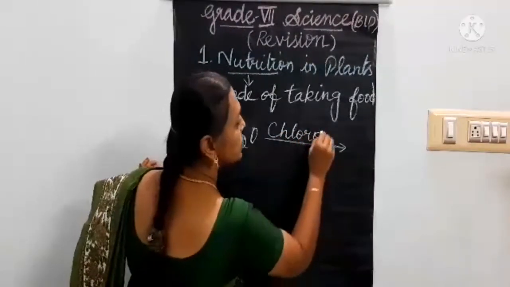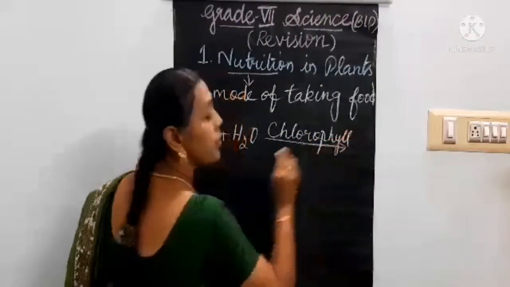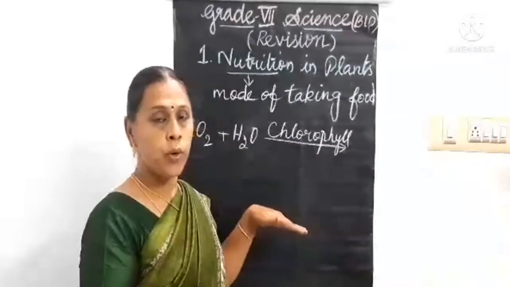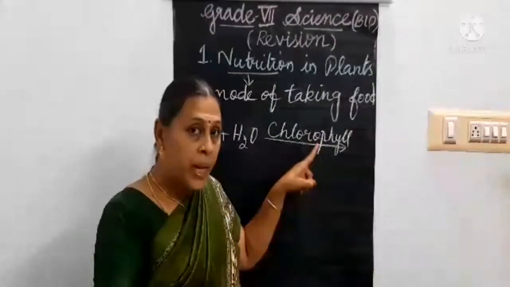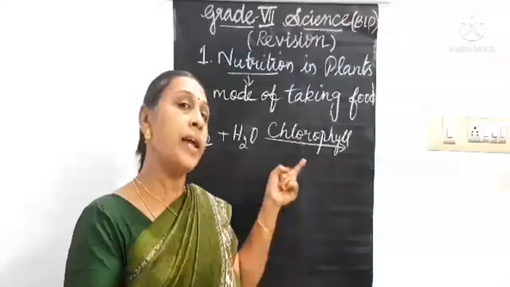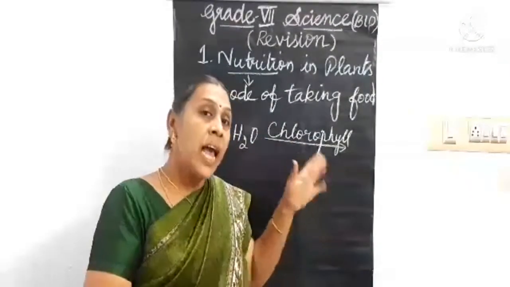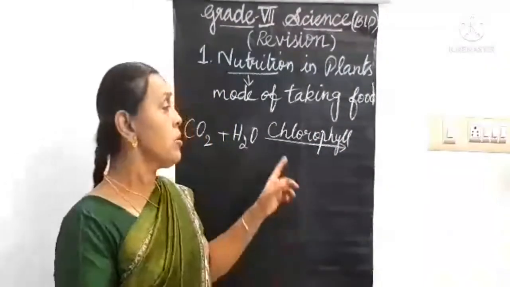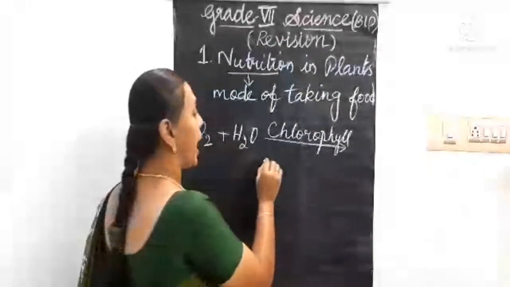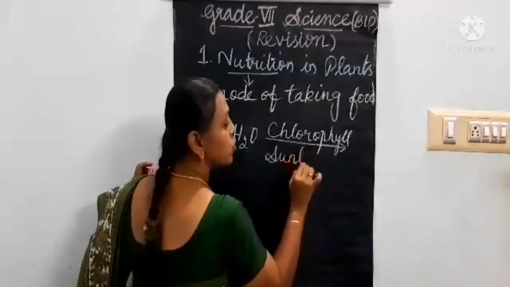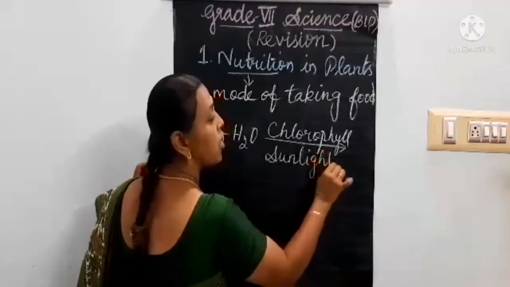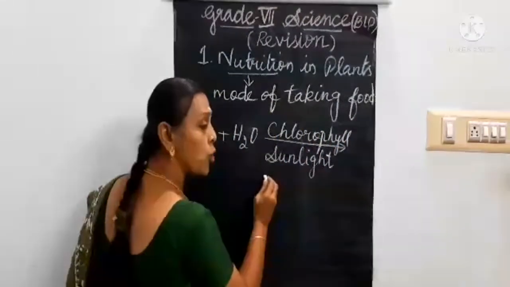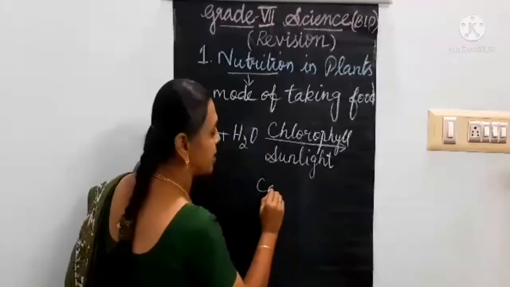This chlorophyll is very important for the plants to prepare their own food. And this chlorophyll is a pigment, a green pigment that is present in plants, which helps the plants to prepare their own food. So in presence of chlorophyll and sunlight, sunlight is the main source of energy, they absorb the sunlight and they prepare their food in the form of glucose or carbohydrates.